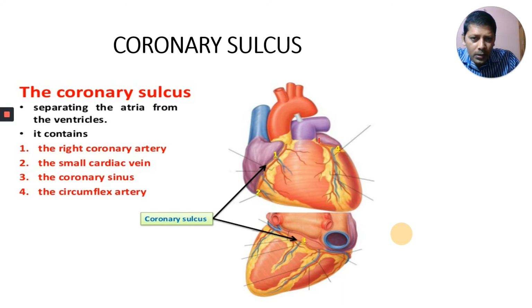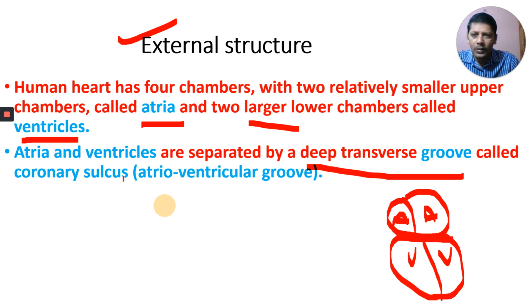This is one atrium, and this is the other atrium. And these are the ventricles. Between the atria and ventricles, there is a deep groove here. This deep groove, separating the atria and ventricles, is called the coronary sulcus.